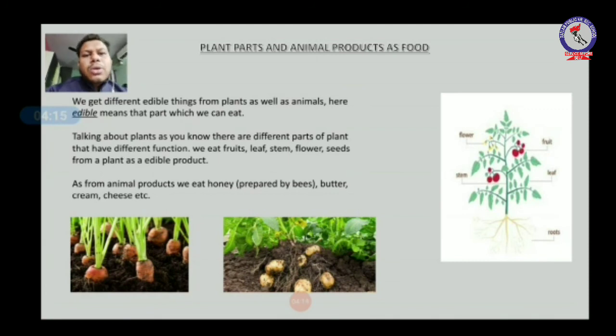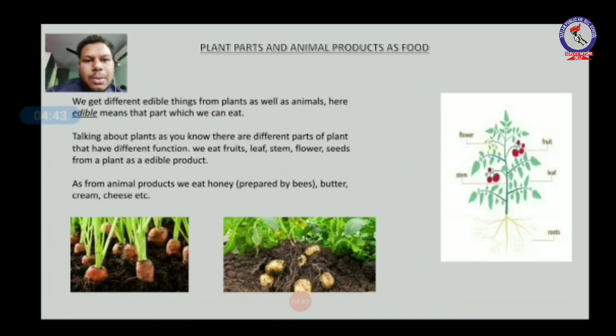Okay, so talking about plants, as you know, there are different parts of the plant, as you can see in the diagram. There are fruit, leaf, stem, flower, seeds, etc. These are not all edible products, but some of them are edible. Some plants may contain two or more edible parts. Okay, so you can see here in the diagram, there are different parts of the plant and some of them are edible. Okay, we can eat them, but some are not edible, we cannot eat them.